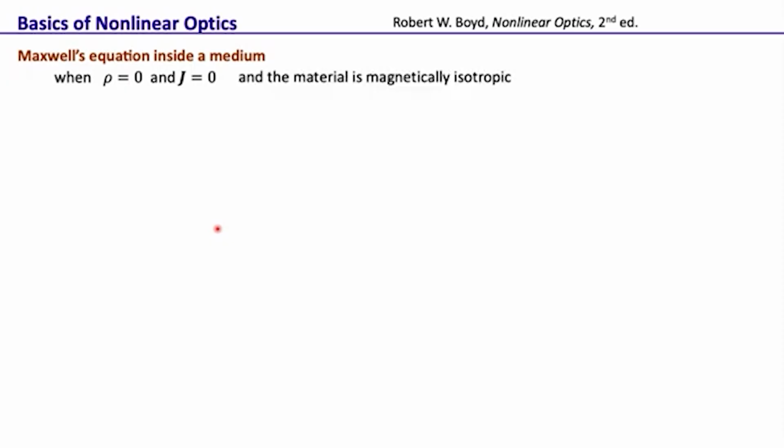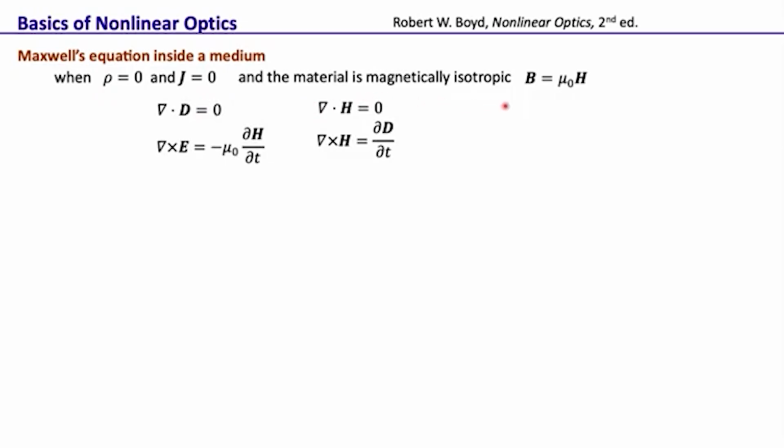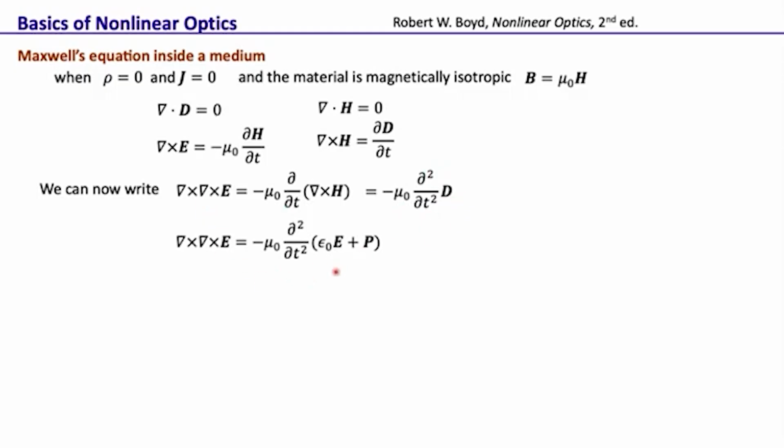Now, since we are talking about fields, we also need to talk about how the field propagates inside the nonlinear medium. So let's take the most simple situation, that is rho equal to 0, J equal to 0, and the material is magnetically isotropic, that is B equal to mu naught H. Now in this case, that's the set of Maxwell's equations. Here we can take this one and write del cross del cross E, I'm just taking the del cross on each side. So this is minus mu naught del by del t of del cross H. Now this del cross H is del D by del t. So this becomes minus mu naught del square by del t square of D. And we know D is epsilon naught E plus P. So we can just rewrite it like this.